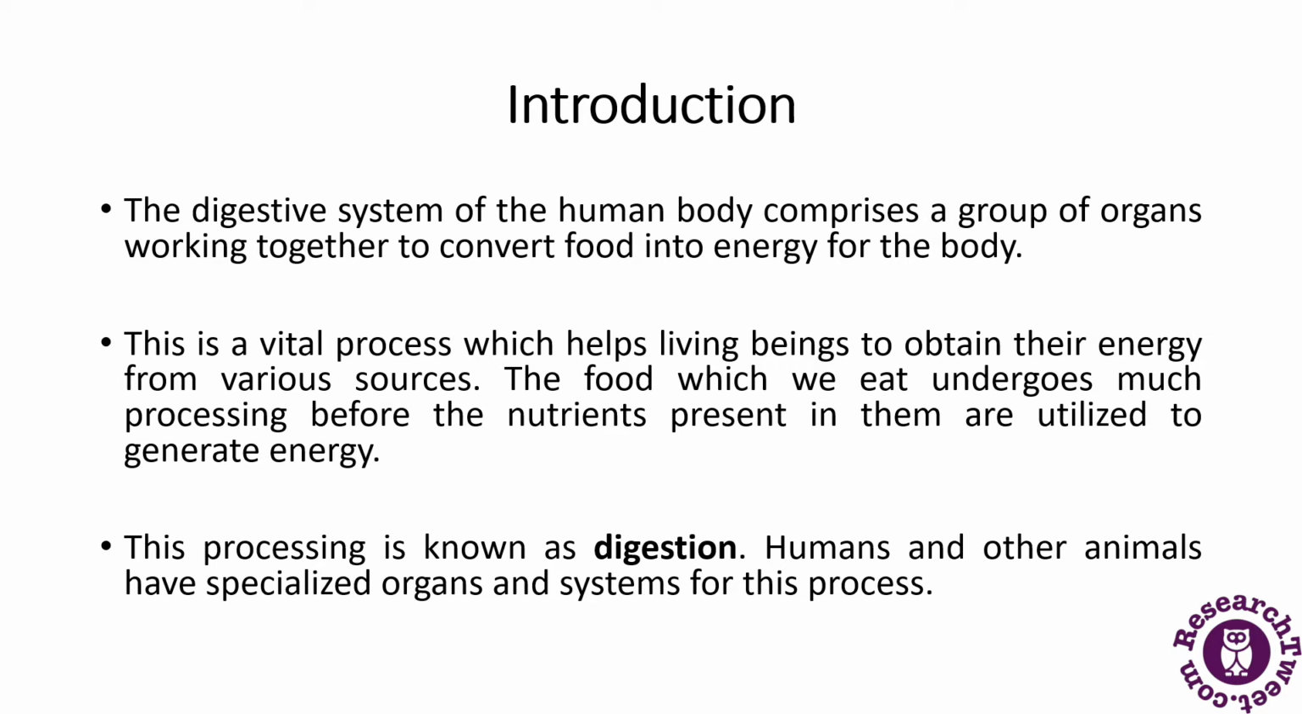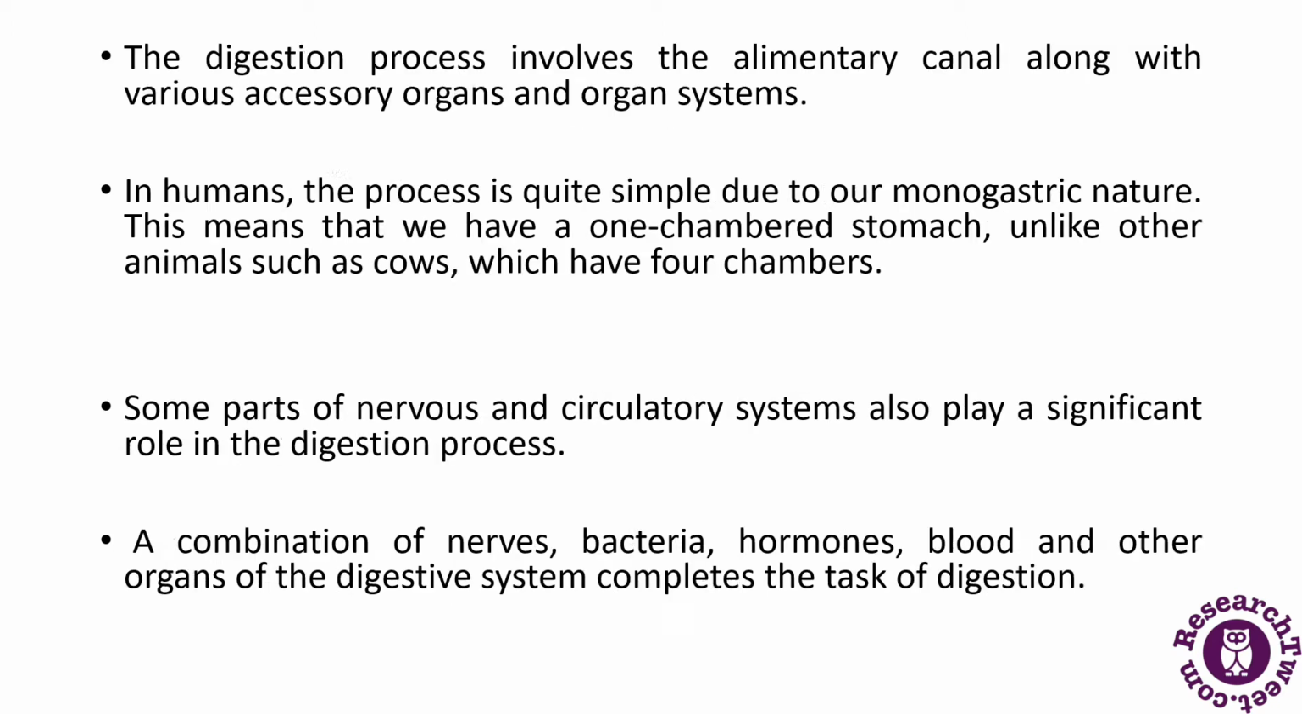The digestive system is a system of the human body that comprises a group of organs which work together to convert food into energy for the body. This is a vital process because it helps living beings obtain their energy from various resources. The food we eat undergoes processing before the nutrients present in it are utilized to generate energy. This processing is known as digestion, and humans and other animals have specialized organs and systems for this process.